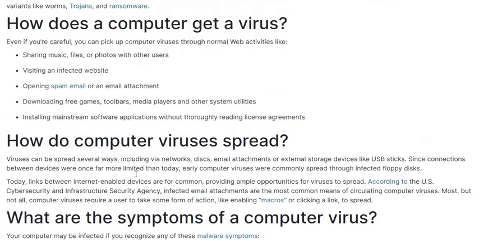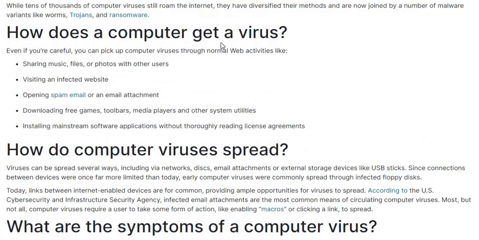Next, how does a computer get a virus? It's a very interesting topic. How virus enters in a computer. Even if you are careful, you can pick up computer virus through normal web activities like sharing music files or phones with other users. So if you are sharing your music files and photos, virus is also shared because virus is attached with the file. When you share the file, virus is also shared.